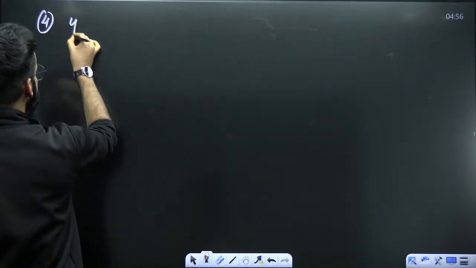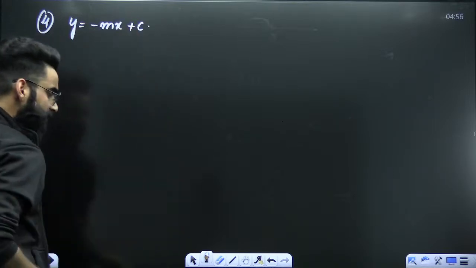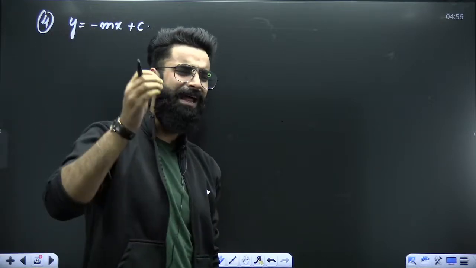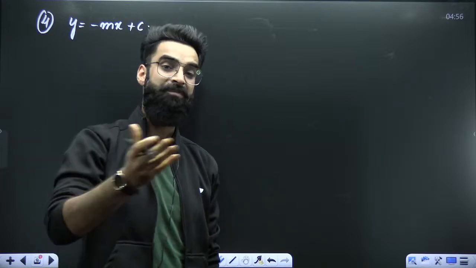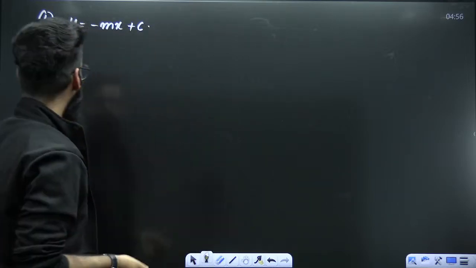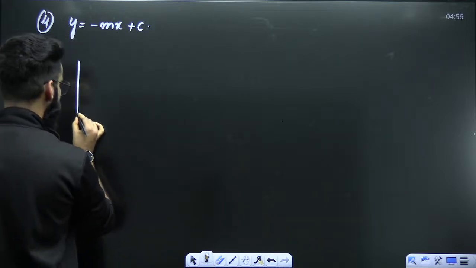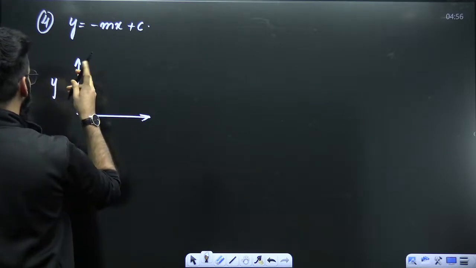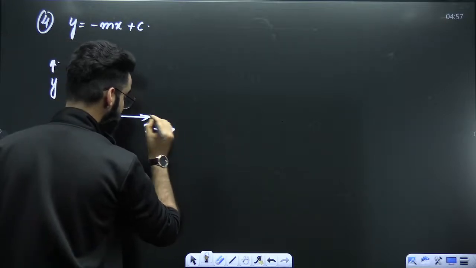Let's say you have got the equation in this format. Y is equal to minus mx plus c. I'm making all the graphs in the first quadrant itself, right? Because in chemistry, 99.9% of graphs are made in the first quadrant itself. That's why I'm not using the other quadrants, right? Okay, y is equal to minus mx plus c. Make a graph between y and x. Can you do it? I'm sure you can easily do it.